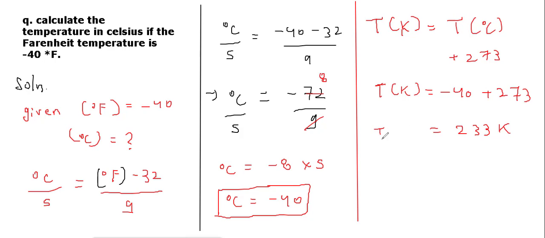So this is the temperature in Kelvin of minus 40 degree Celsius. This is the basis of the concept of the gaseous state. In the next lecture we will discuss the different types of graph that will be useful, and it will give a complete idea how to deal with different types of graph on different laws.